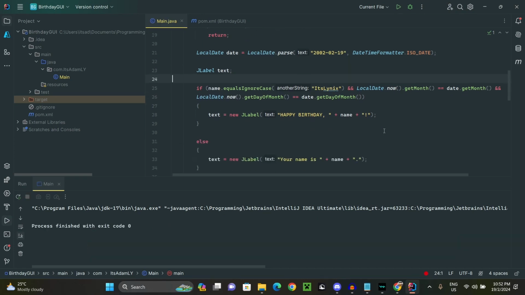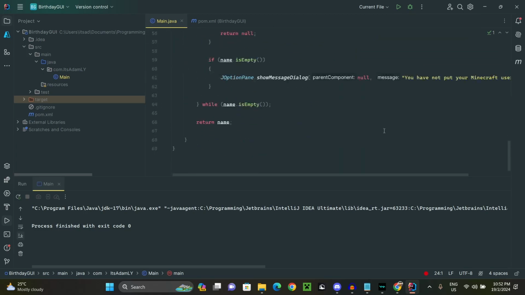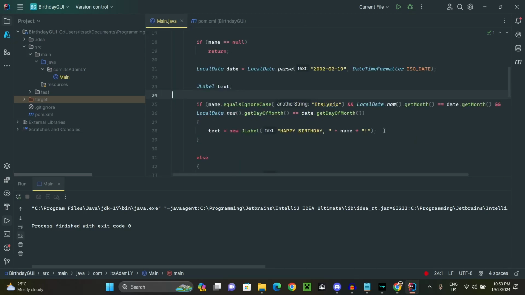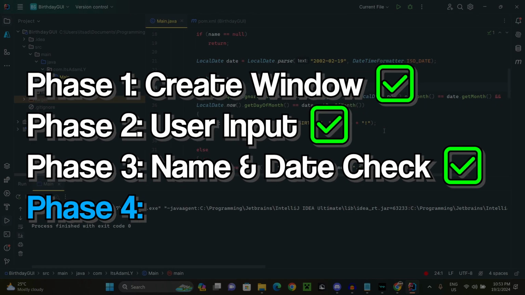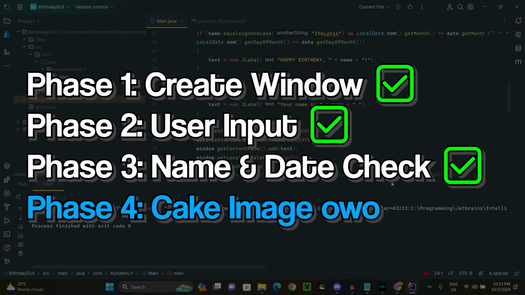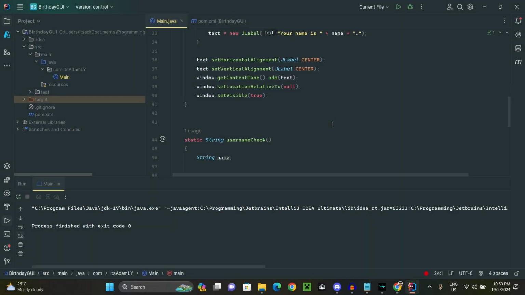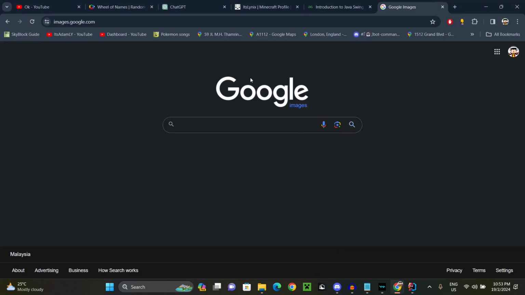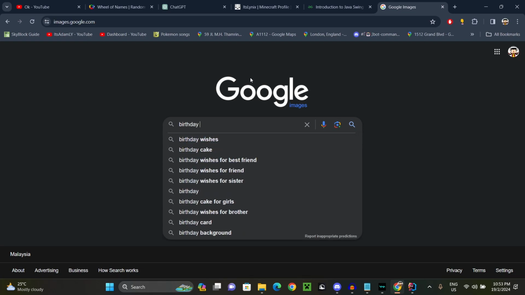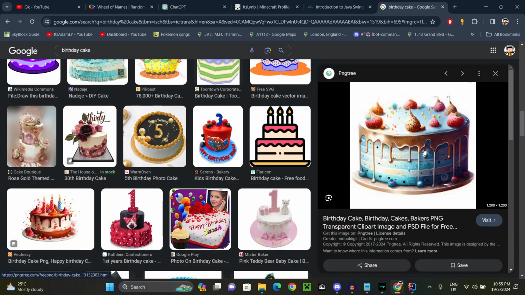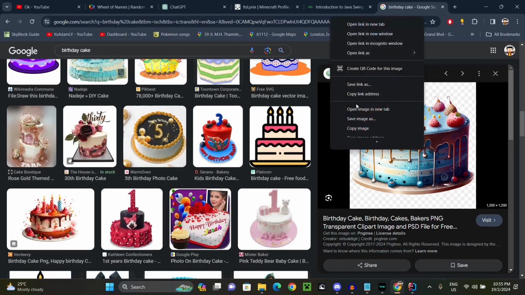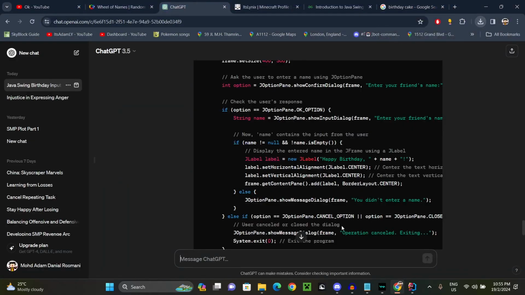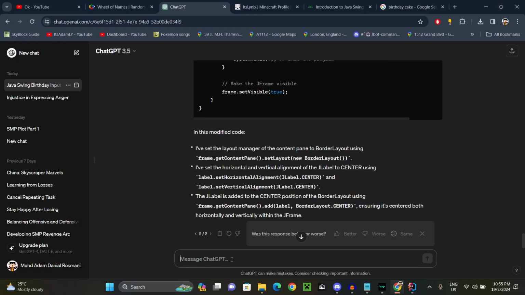Okay, so now, with everything in hand, I think there's only one thing left to do, which is to actually put the image of a cake. Now, obviously because I am too lazy, I'm just going to go into Google and find a birthday cake. Two very boring minutes later. Maybe this one. Is this transparent? Yes, this is transparent. So now we go back to ChatGPT.